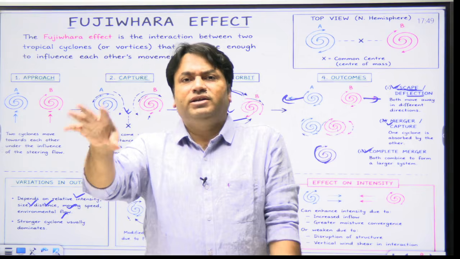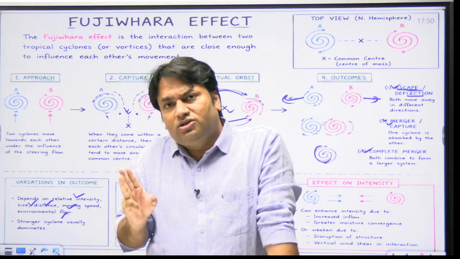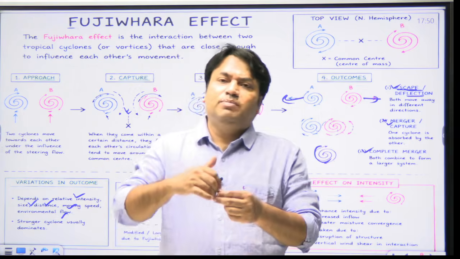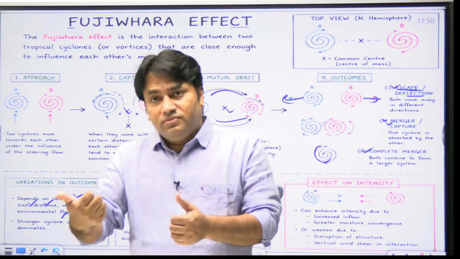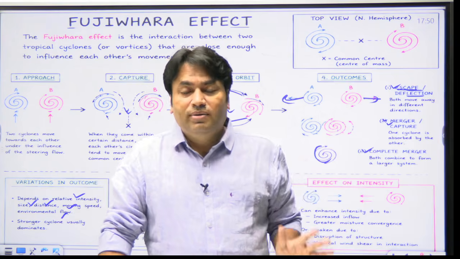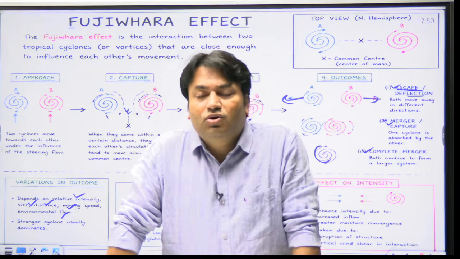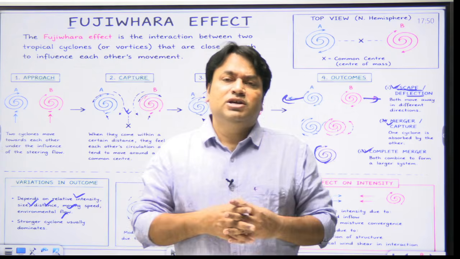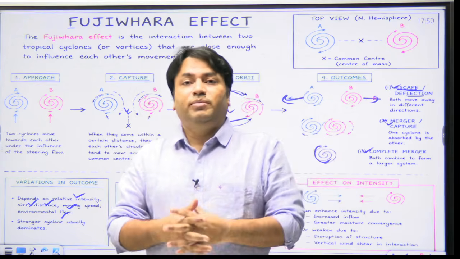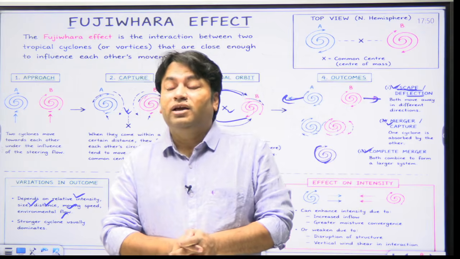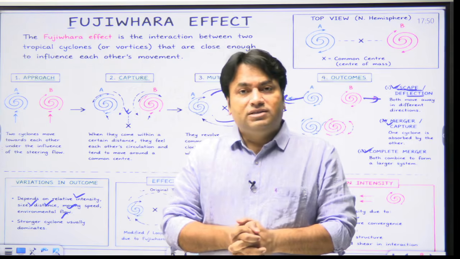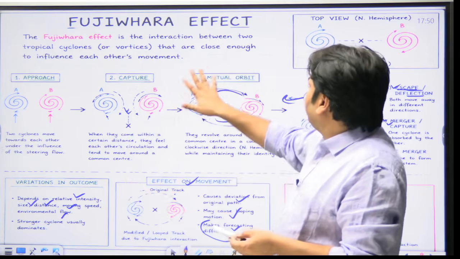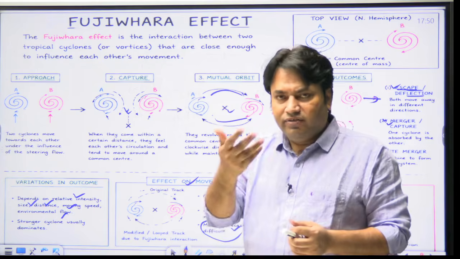And on intensity, you can write that interaction of these two cyclones could result in convergence, convection, moisture. One system may intensify while the other system could weaken due to the competition for available energy that I have already discussed. You can also write about merger or absorption. Lastly, you could conclude that the Fujiwara effect illustrates the complex non-linear behavior of tropical cyclones, making accurate prediction of their movement and intensity especially challenging, making forecasting challenging. So either you can write this model or you can write the answer like I have discussed, the IBC model.